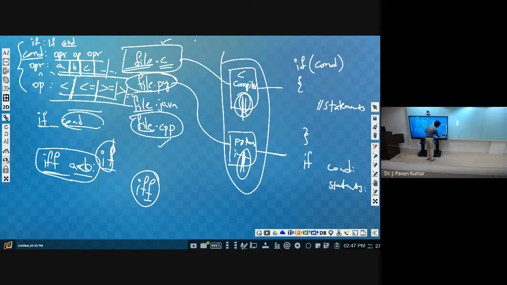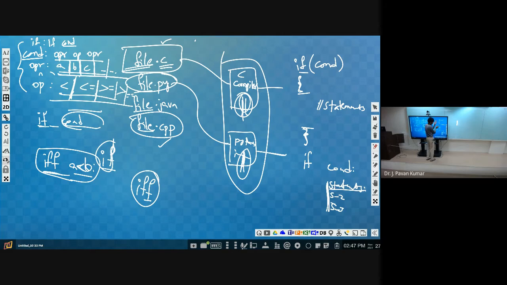But how could it identify that all these statements, suppose statement 1, statement 2, statement 3, belong together? These all should be indented properly, then only it could identify, isn't it? But in C language, there is no such restriction, but we need to enclose in curly braces, so that starting from here up to this, all these statements will be part of the if construct only. Like that, it could identify.